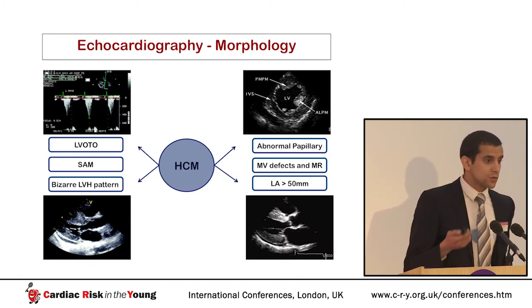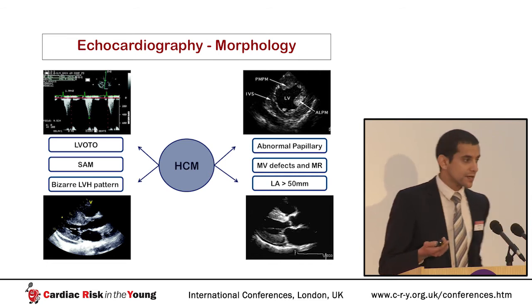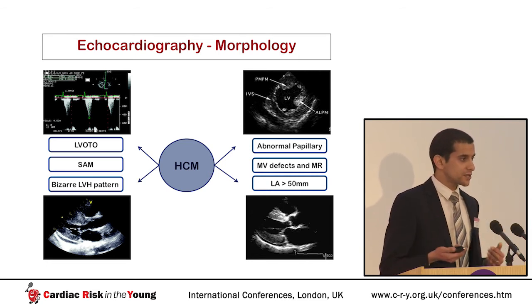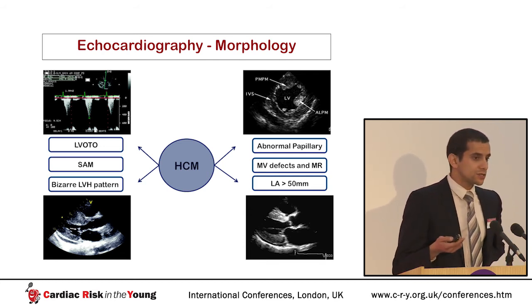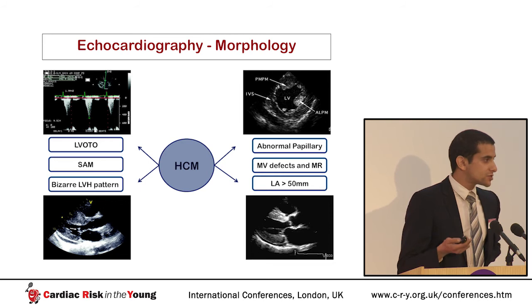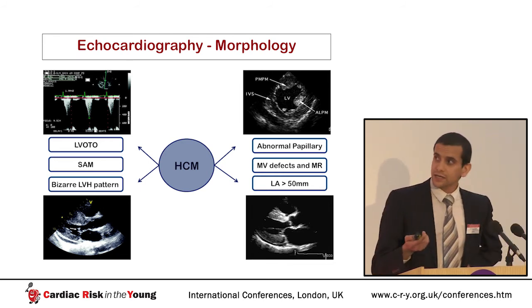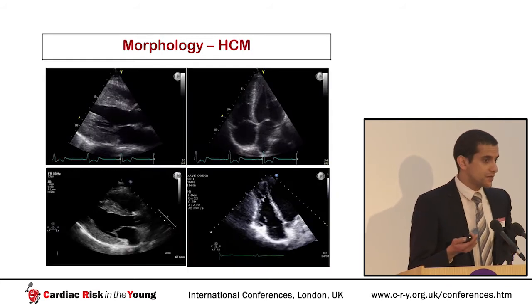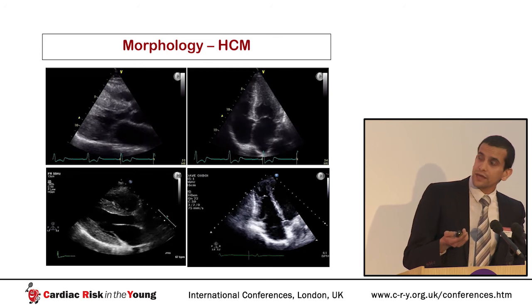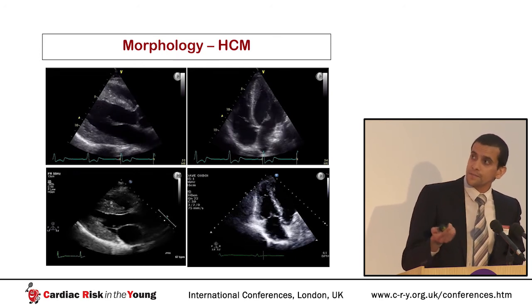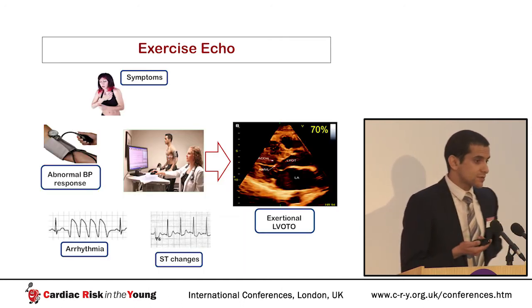This is contrasted with what you might see in some cases of hypertrophic cardiomyopathy. We can see things like bizarre patterns of hypertrophy, including apical and asymmetric thickening. We can see systolic anterior motion of the mitral valve, left ventricular outflow tract obstruction, abnormal papillary muscles and mitral valve defects, and gross dilatation of the left atrium. Here we have some examples of apical thickening in hypertrophic cardiomyopathy, and here in these stills show asymmetric septal hypertrophy.